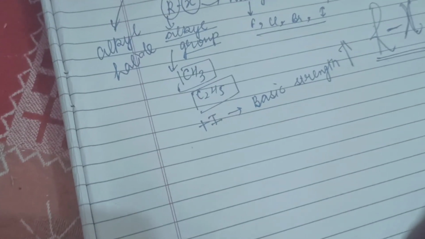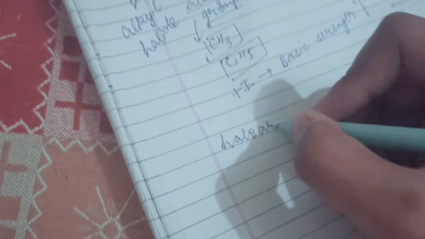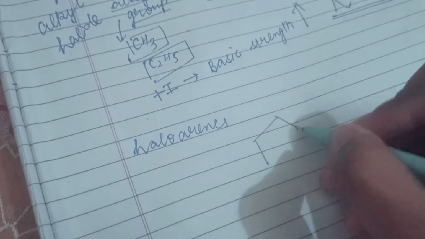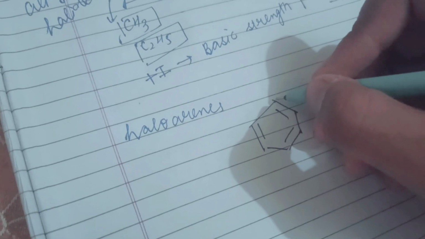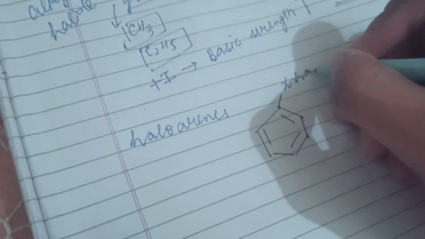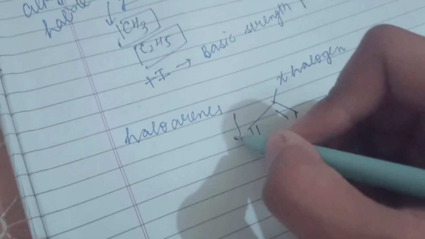Now moving further, let us discuss haloarenes. Haloarenes means when we have benzene, and a halogen is linked with the benzene.